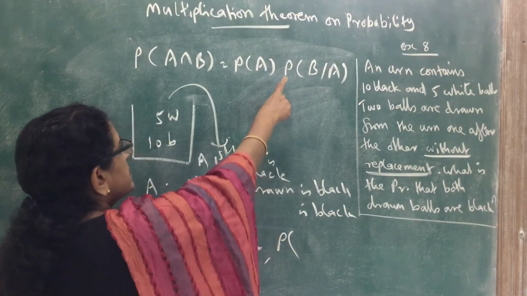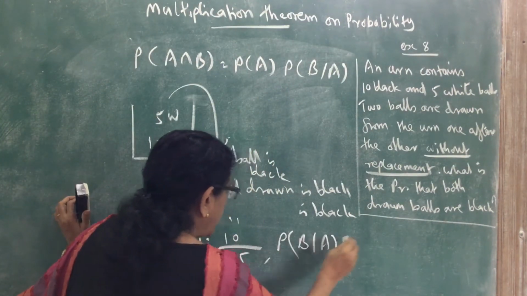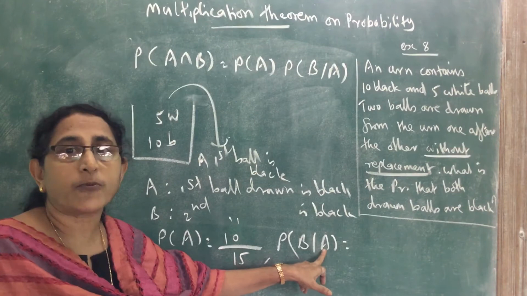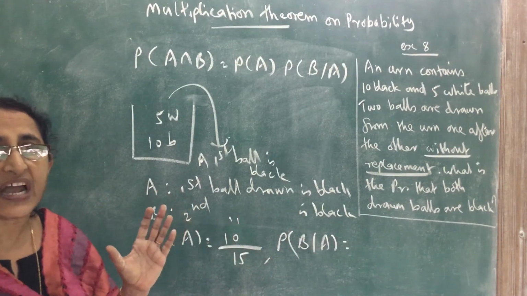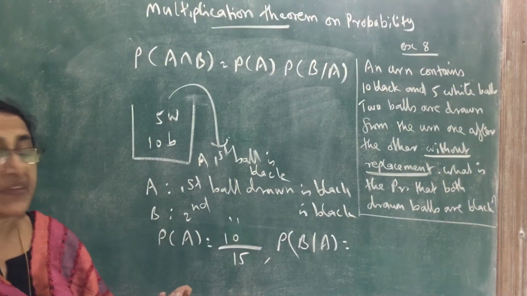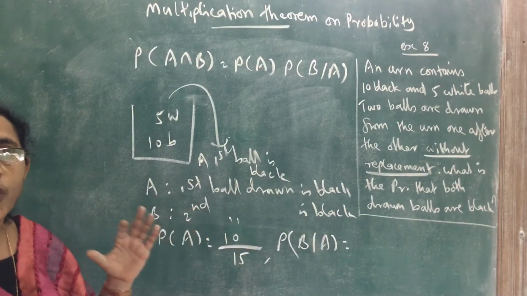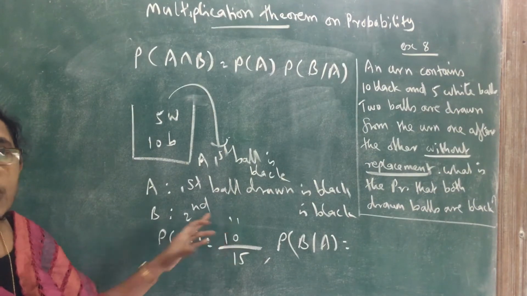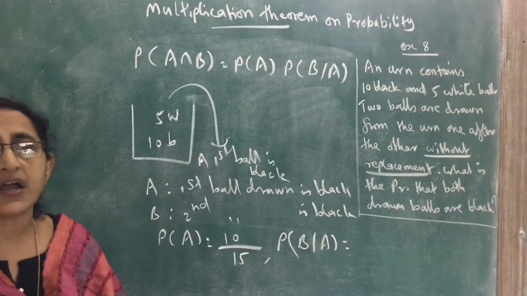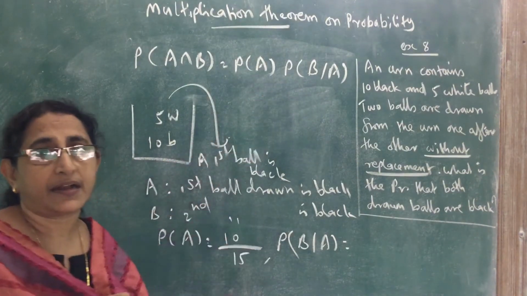Next we want to find probability of B given A. That means on the condition that A has occurred, what is the probability of B? B means the second ball drawn is black. So we want the probability that the second ball drawn is black on the condition that the first ball drawn is black. That is the meaning of probability of B given A.